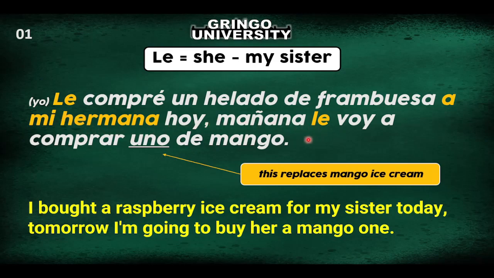Mañana le voy a comprar uno de mango. Do I have to put a mi hermana here? No, because I'm still talking about her. So you only have to put this le. Only the le. Uno is replacing ice cream. Mango ice cream is masculine. That's why I put uno. If mango ice cream were feminine, I would have put una. Okay, let's continue with the second phrase.